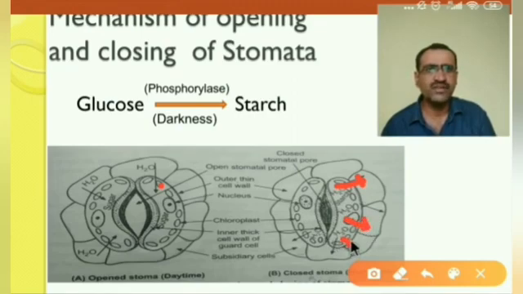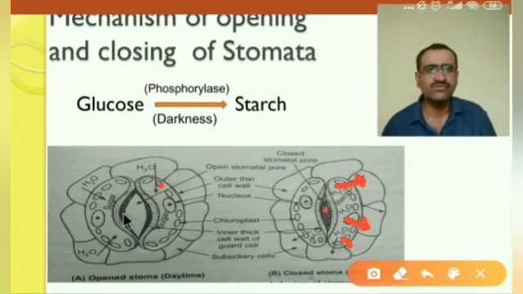Okay, due to that the guard cell shrinks. Due to the shrinkage of the guard cell, the stomata is closed here. Let us see here, the stomata, due to the thick and non-elastic innermost wall, is closed.